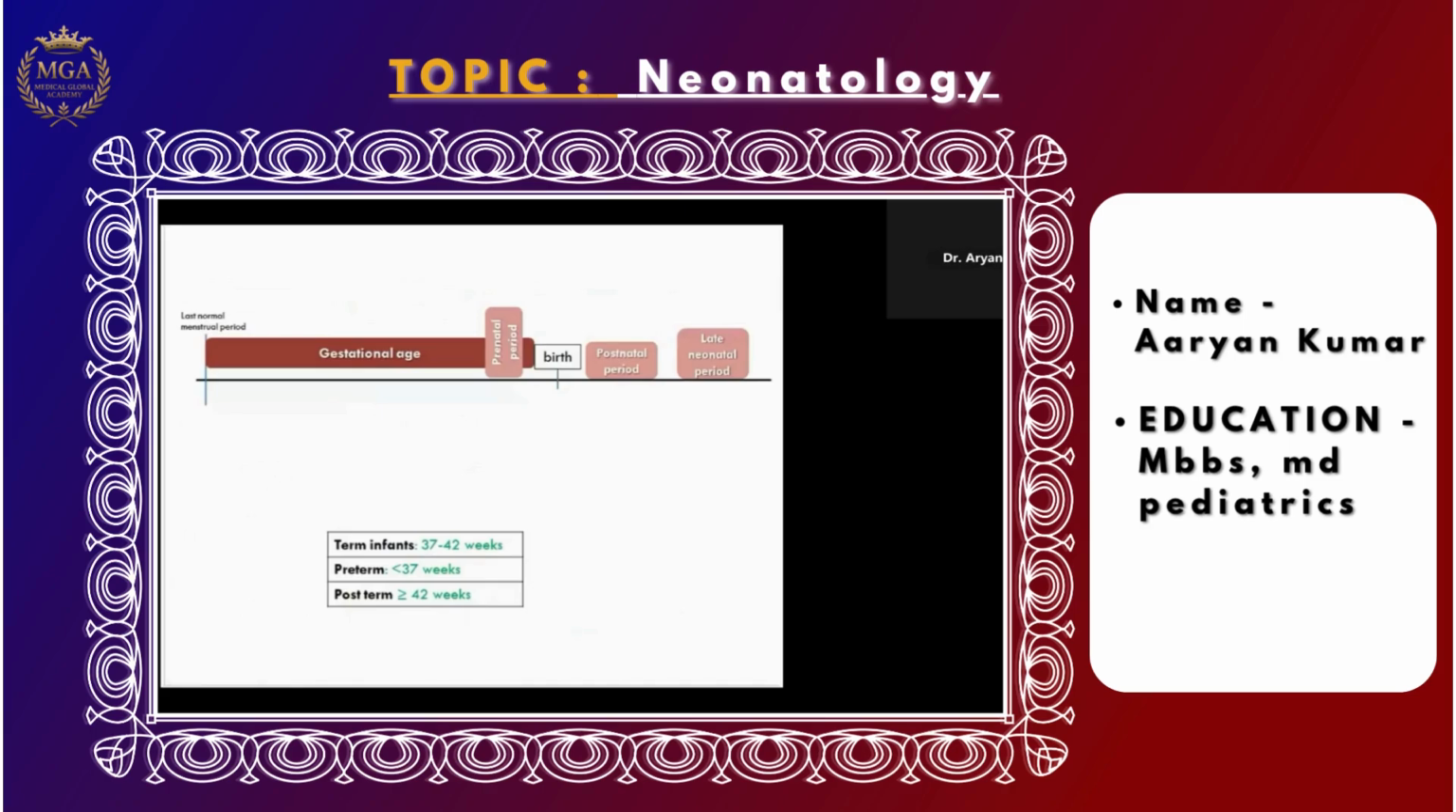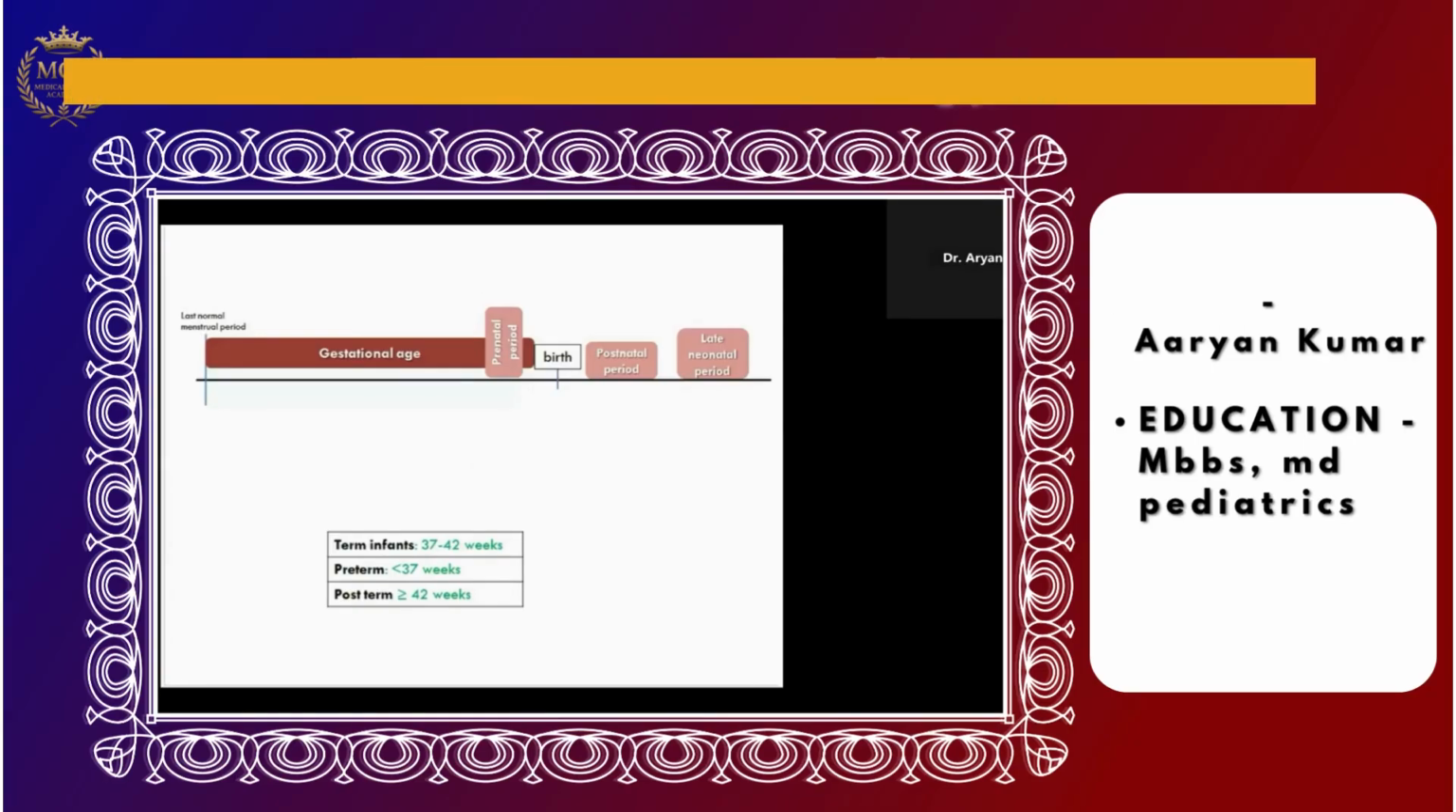So now again, you can see the gestational age. I have shown here in graphical representation the same thing I told you before this slide. First the gestational age, then the perinatal period to birth, then the postnatal period and the late neonatal period, and then the prenatal period, which is very important.